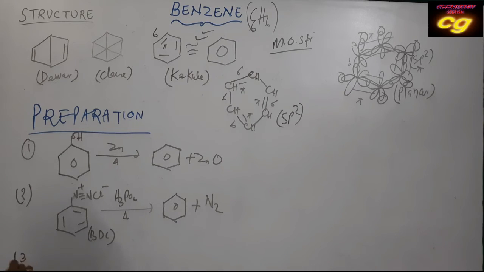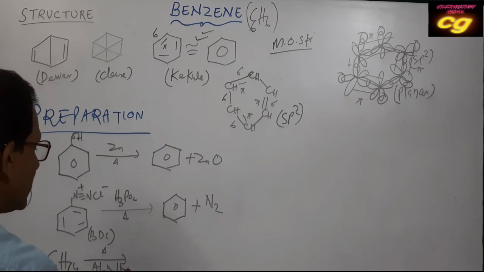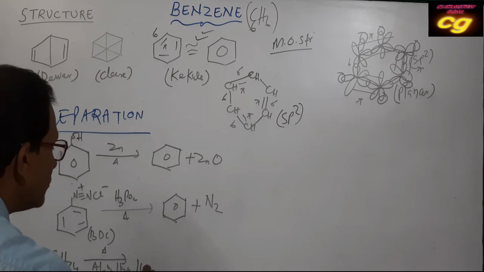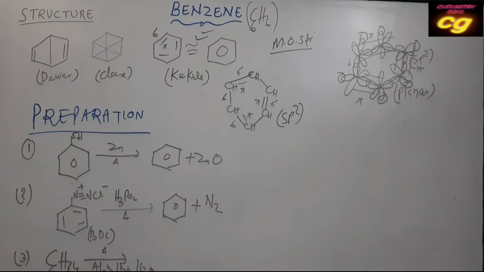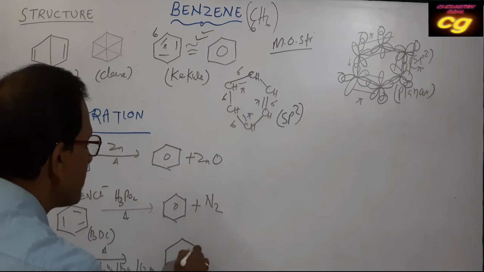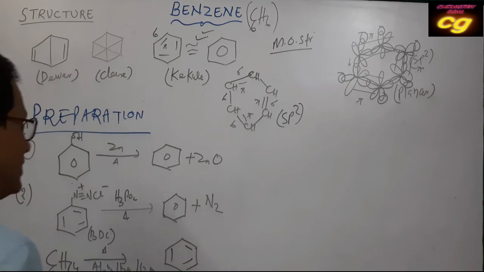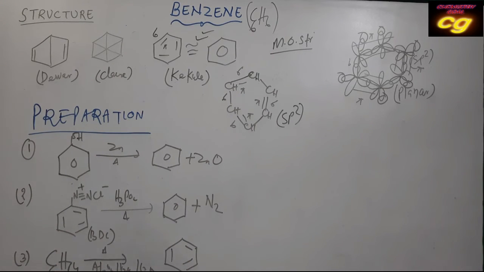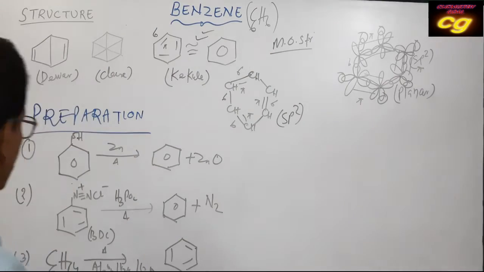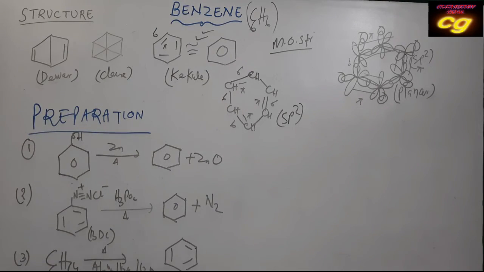Then the third preparation is from hexane, C6H14. When heated with aluminium oxide or vanadium pentoxide or chromium oxide, it is converted to benzene. This is also an important method, where the straight chain converts to a cyclic chain, with loss of hydrogens.